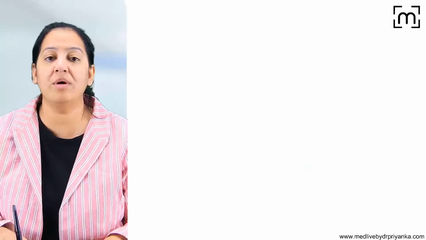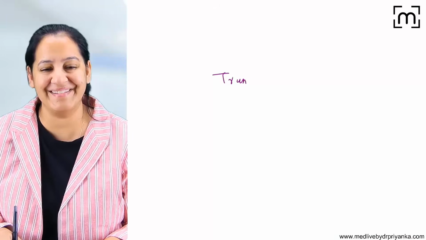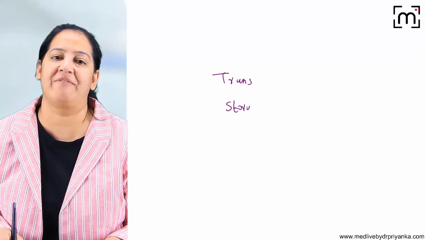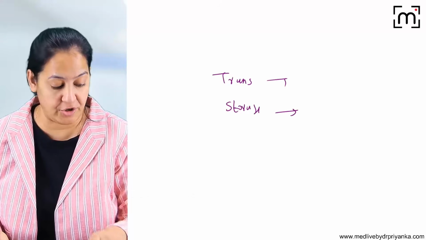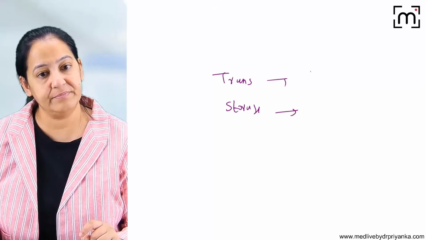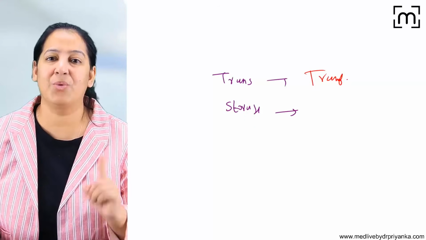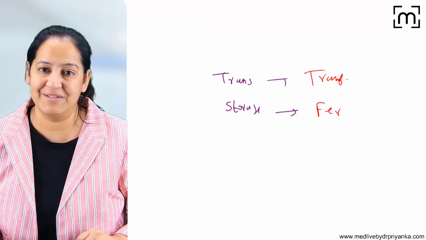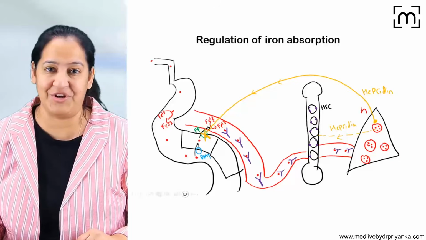So please learn who is the transporter of iron and what is the storage form of iron. You get a one-liner question or very short question on both of them. The transporter of iron is transferrin, and the storage form of iron is ferritin. So please learn.